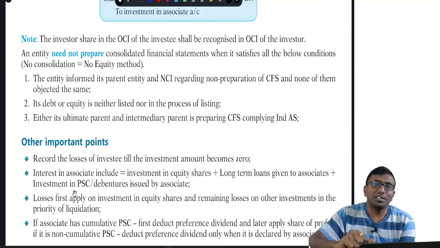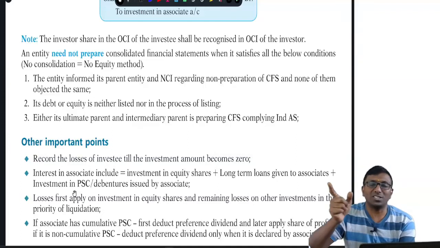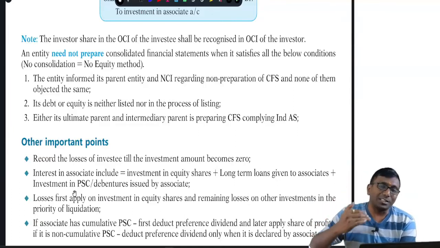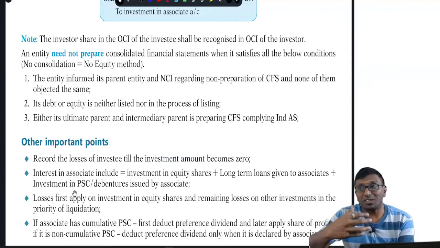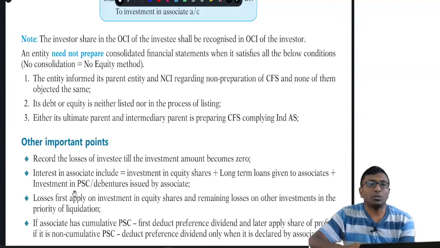Suppose you get a loss, which one should I reduce first, sir? You should first reduce the investment in equity shares account. Once that is empty, then you should go to preference share capital, then debentures, then loans and advances. In the order of liquidity, the less liquid should be reduced first, and the more liquid should be reduced last. If this associate company goes into liquidation, whoever they pay money to first, for that money you should be reducing last. That is what you are supposed to do.